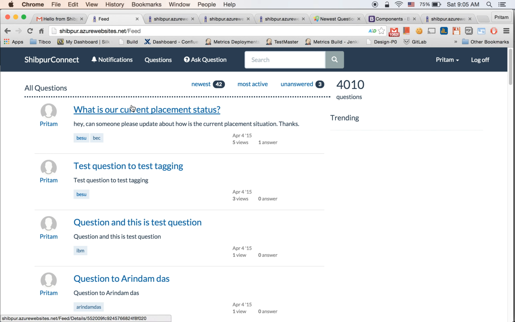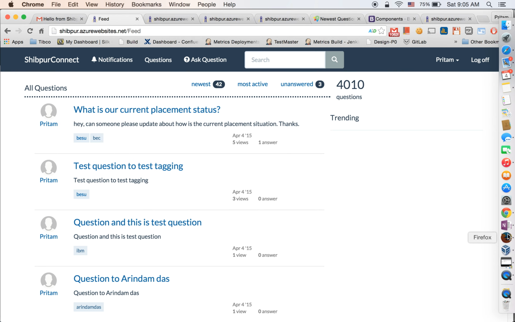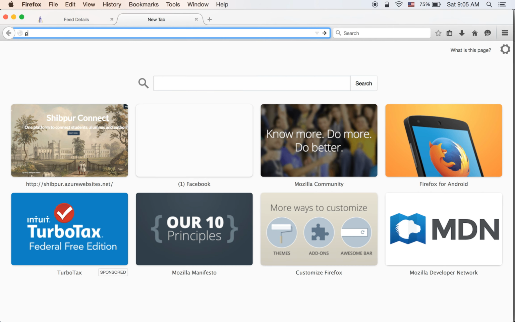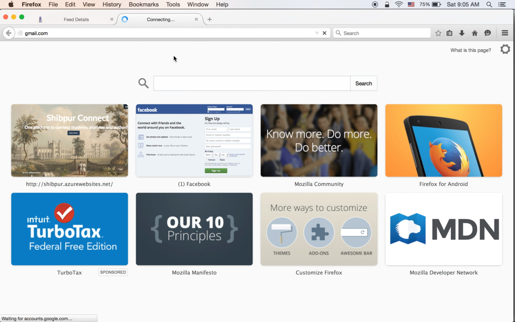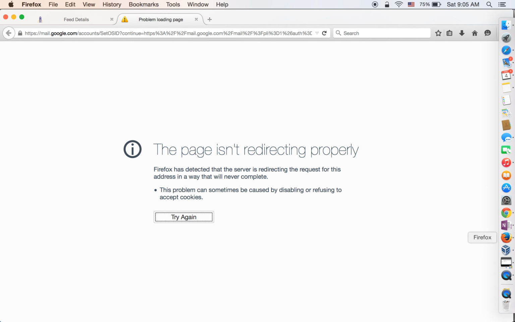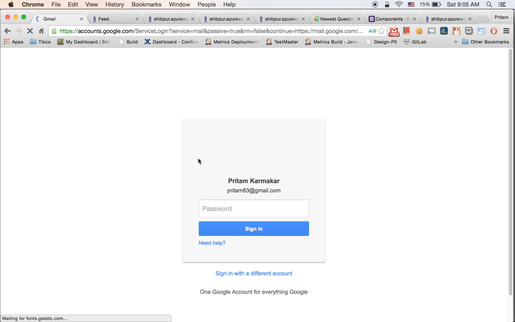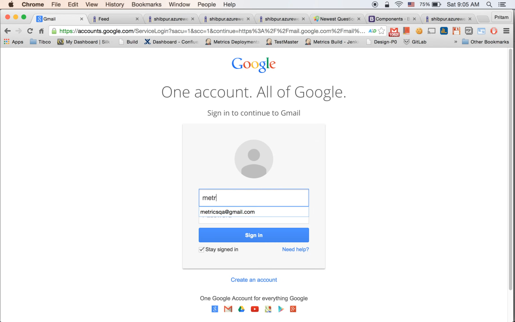One more thing about notifications. As I showed you here, you will get a notification when somebody requests you. You will also get the notification through email. I'll go to my Chrome, log out from my account, and log in through the other account.